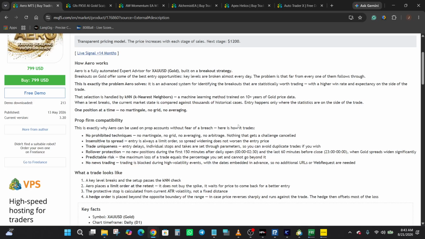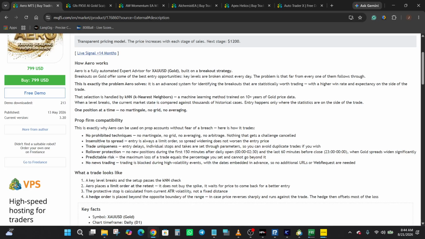All right, the listing says that it uses kNN, can see that here, or K nearest neighbors. It's a machine learning method trained on more than 10 years of gold price data. So when a level breaks, the current market state is compared with historical cases, and the EA only enters when the developer's statistics indicate that the setup is worth trading.